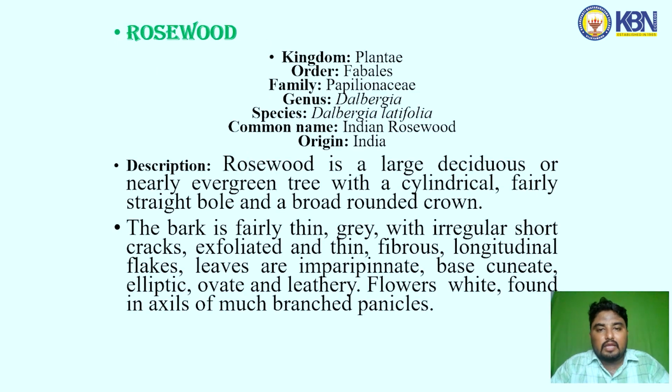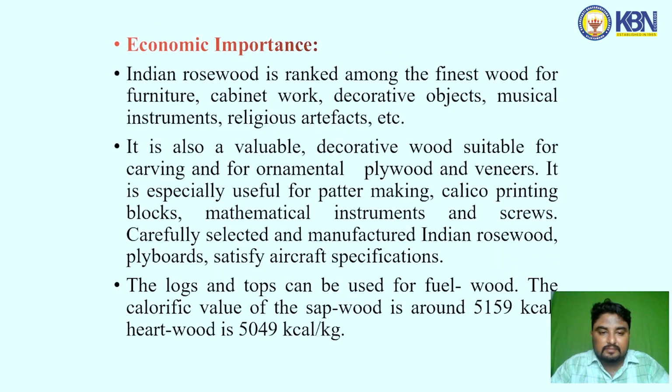Rosewood. Kingdom Plantae, order Fabales, family Papilionaceae, genus Dalbergia, species Dalbergia latifolia, Indian rosewood, origin India. Description. The rosewood is a large deciduous or nearly evergreen tree with a cylindrical, fairly straight bole and broad round crown. The bark is fairly thin, grey, with irregular short cracks, exfoliating in thin, fibrous, longitudinal flakes. Leaves are imparipinnate, base cuneate, elliptic, ovate and leathery. Flowers white, found in axils of much branched panicles.